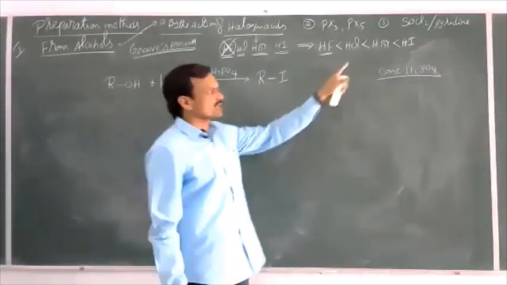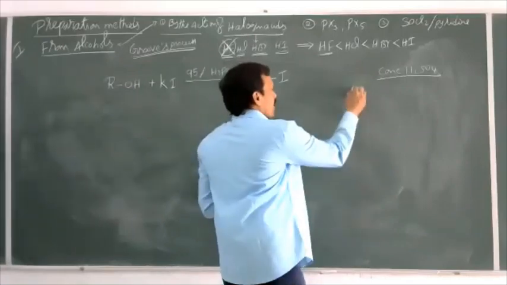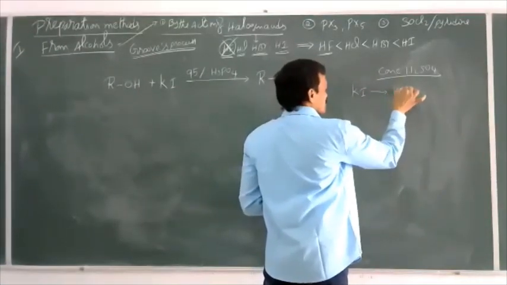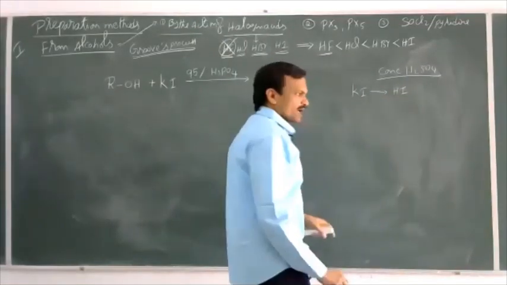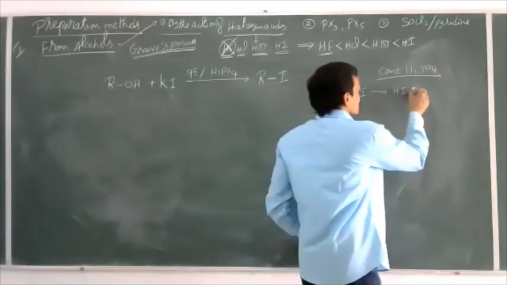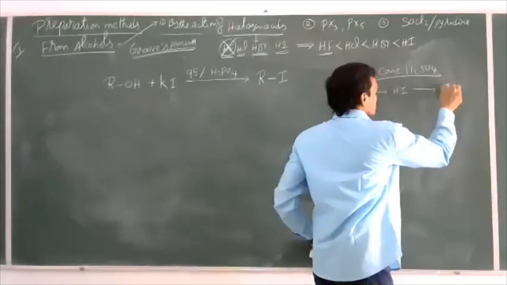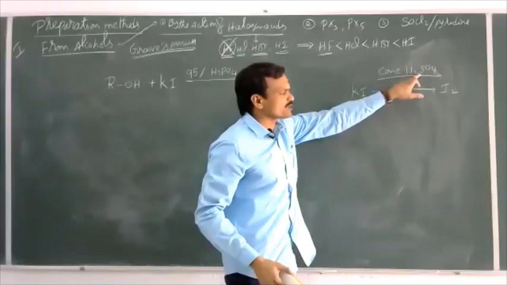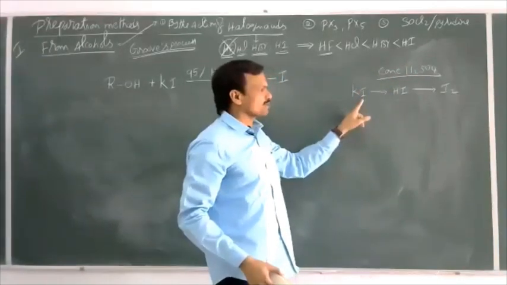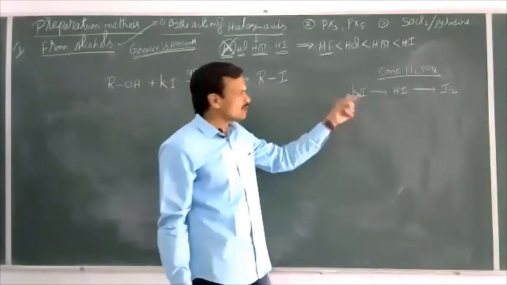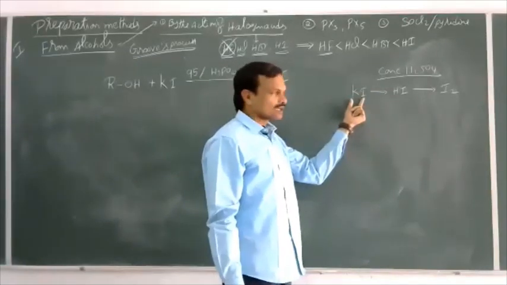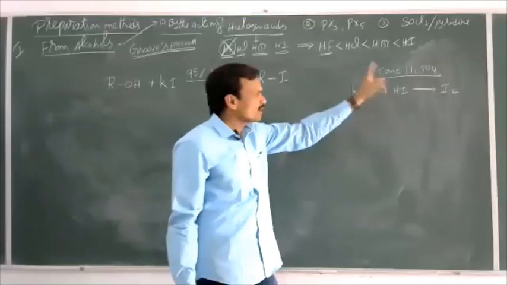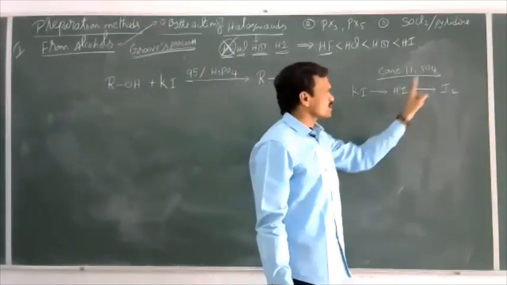If we use concentrated H2SO4 in this reaction, this potassium iodide is first converted to hydrogen iodide, and then this is oxidized to iodine. As I told you, concentrated H2SO4 can displace the acids from their salts which are less volatile than it. So from the potassium iodide salt, H2SO4 displaces hydrogen iodide. And then this hydrogen iodide is oxidized to iodine.